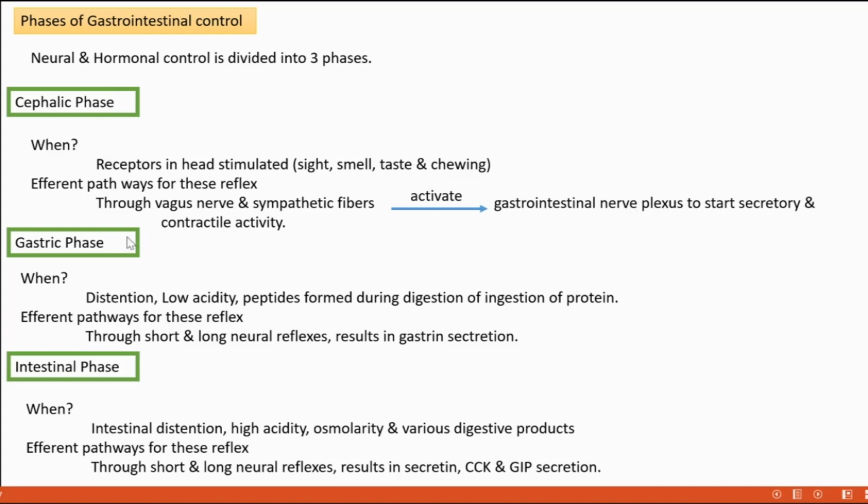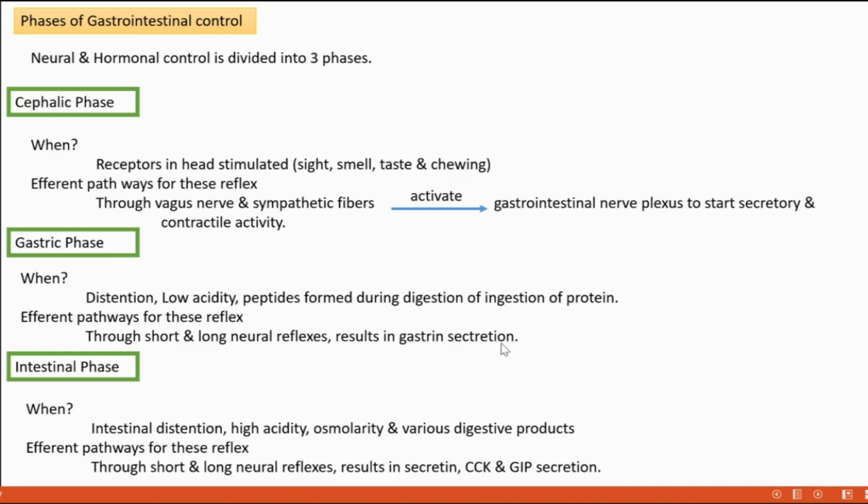That is the cephalic phase. Then the gastric phase happens when the stomach is distended, acidity is low, and peptides are present due to the digestion of protein. When all these are present in the stomach, the gastric phase starts. Through long neural reflexes it results in gastrin secretion.